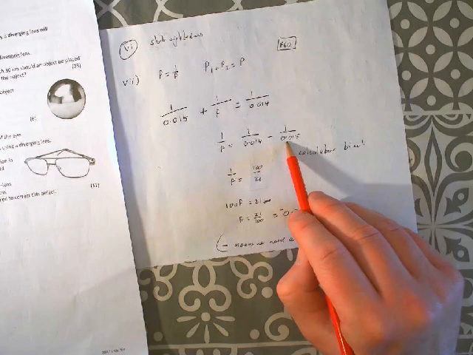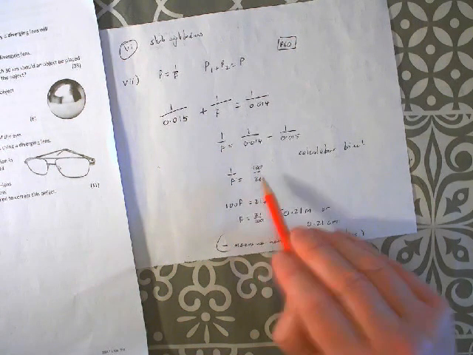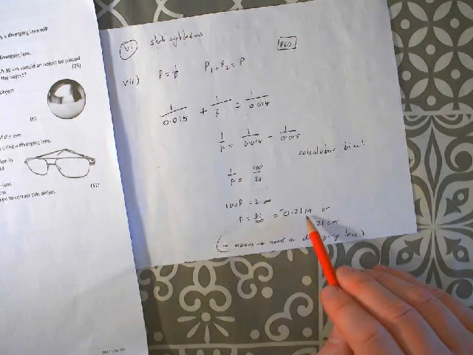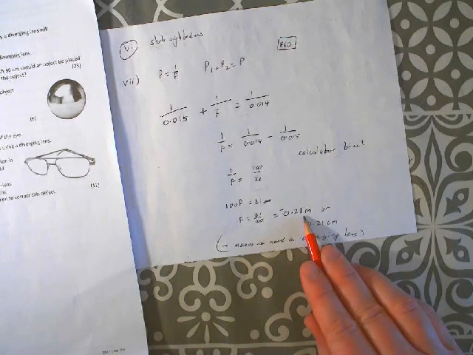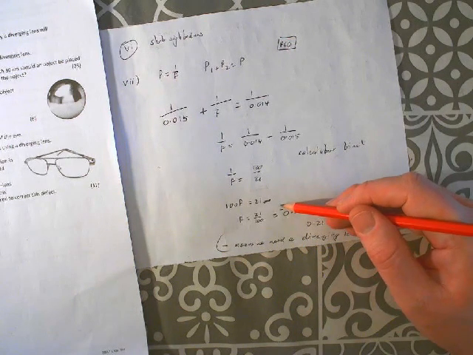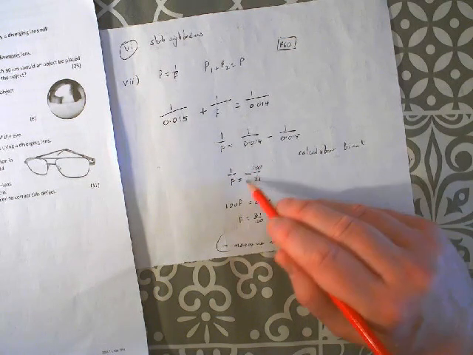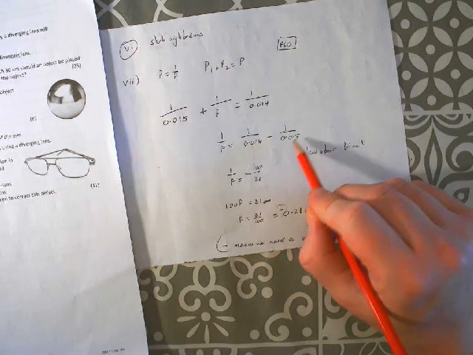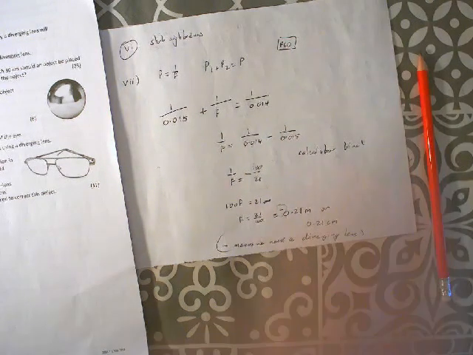Because this is the actual power of their eye. So it's not quite powerful enough. So 1 over f, the focal length of the lens we're looking for, is 1 over 0.014 minus 1 over 0.015. Plug it into your calculator, you get 1 over f is 100 over 21, cross multiply, you get 100 f is 21, f is 21 over 100, or 0.21. Remember we're talking about meters, so you can either leave it in meters for the focal length, or change it to centimeters, but the minus sign here is important, okay?